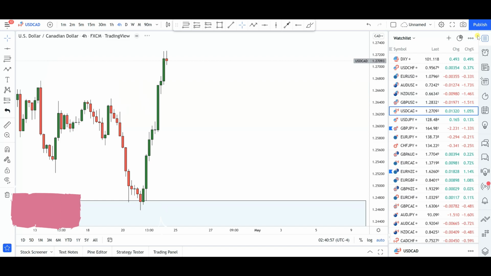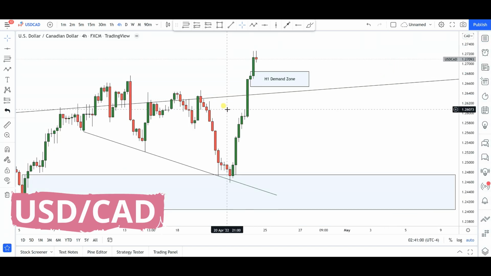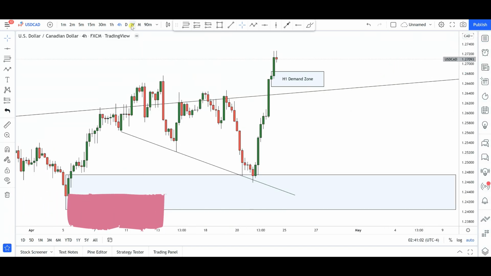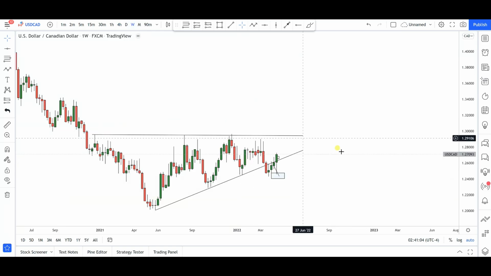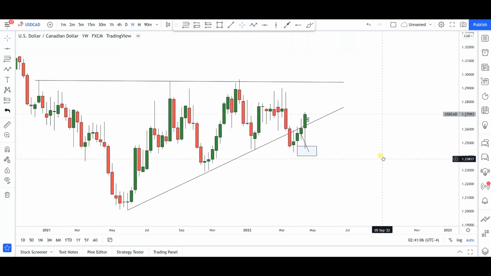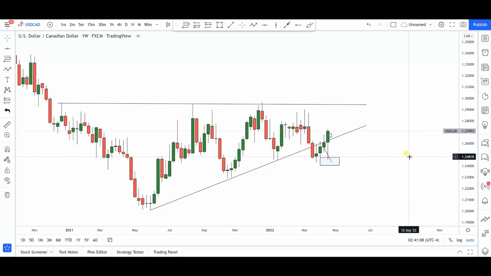Next up is going to be US dollar Canadian dollar. Now for US dollar Canadian dollar, if you guys remember, for a while now I have been quite bearish in this particular currency pair, but right now I'm actually switching slowly but surely into a bullish bias. Okay, the reason for that is because a few weeks ago, we got a break of this particular trend line in momentum. Okay, we're keeping an eye on this particular flat top triangle, and finally we got a break to the downside, breaking this trend line of this triangle.